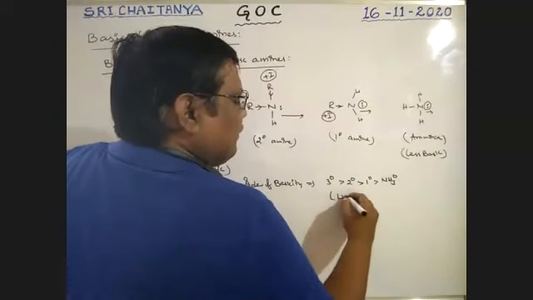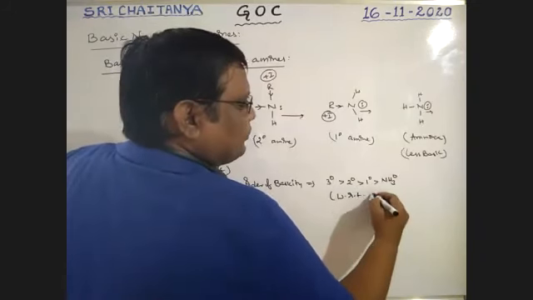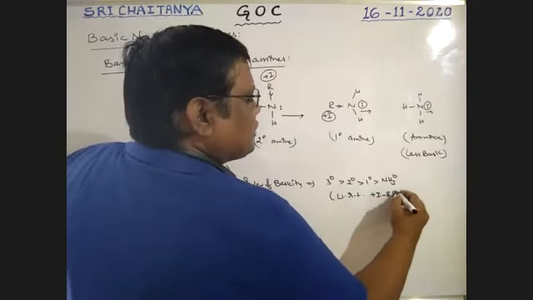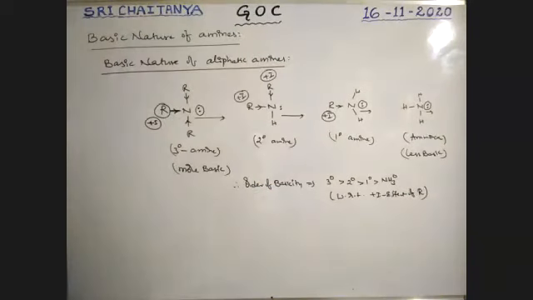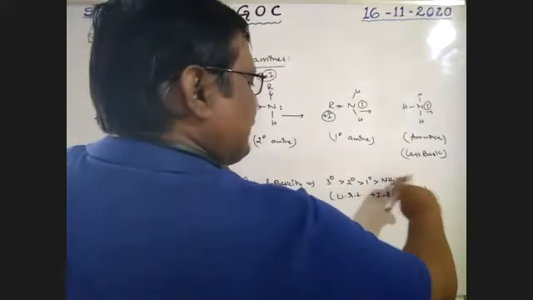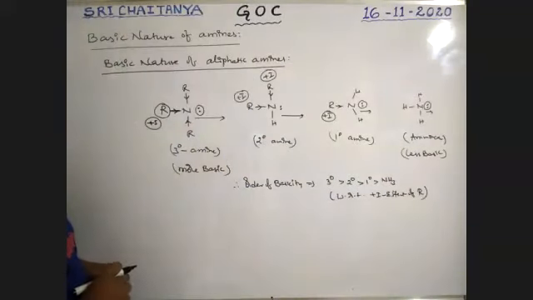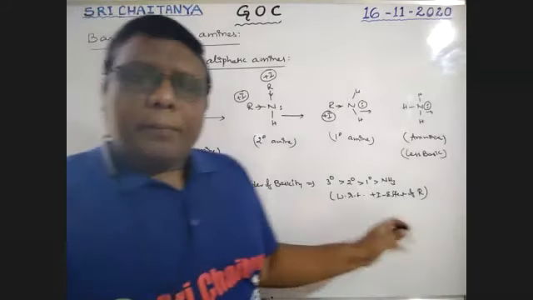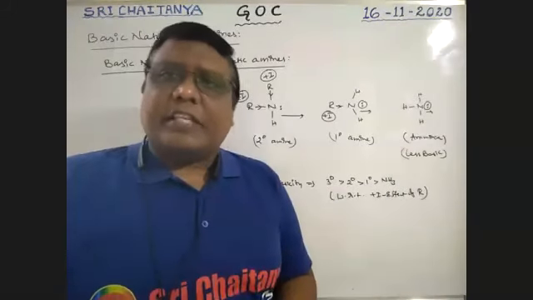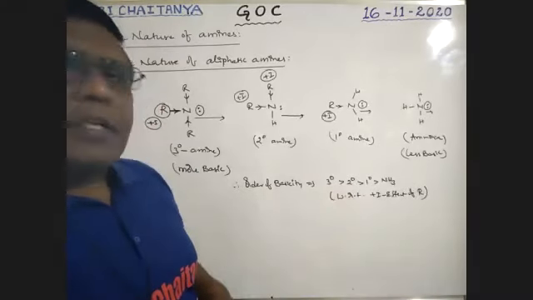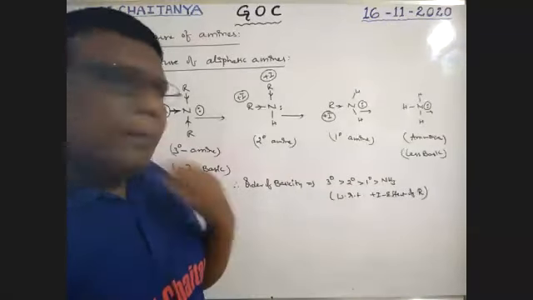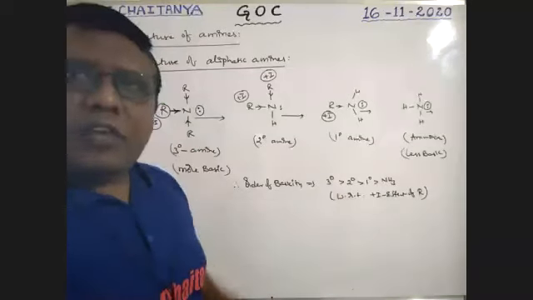It is with respect to plus I effects of alkyl groups. That is important, boys. Only here we consider plus I effect. So because of that, this is the order. Tertiary amines are more basic than secondary amines, more basic than primary, greater than ammonia. It is the first one.